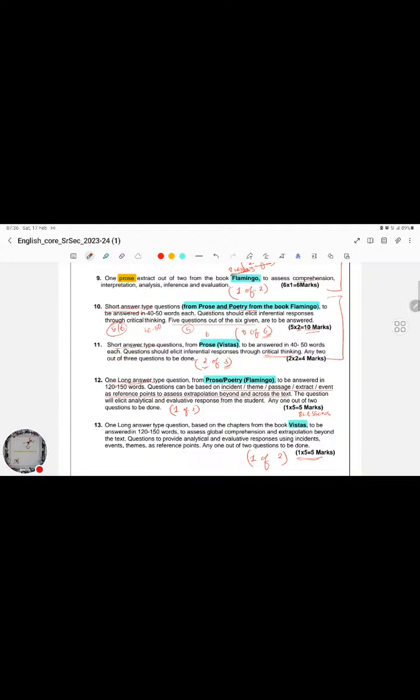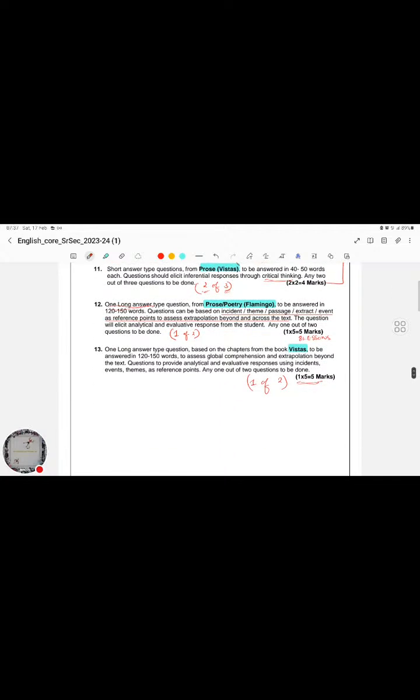And then we have the short answer type questions from Vistas. We have 5 chapters to be read, in which we'll have to give our response in a precise manner by analyzing the situation and giving our opinion in a more accurate and precise manner. That's going to give us 4 marks, from 5 chapters. I hope we'll have 3 questions in which we'll have to answer 2 questions, and I think that's not a difficult task. We can do that as well.